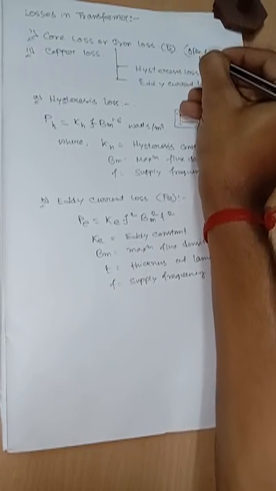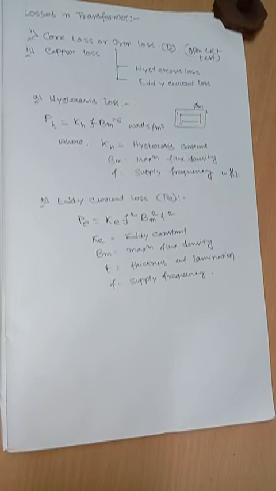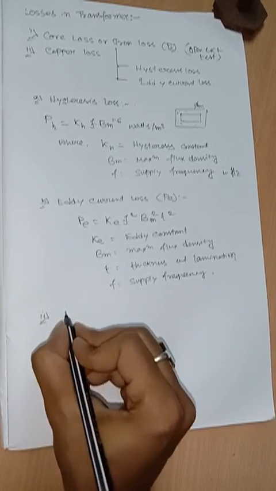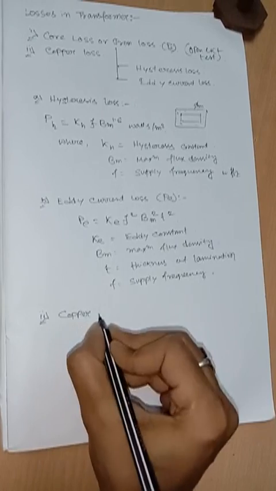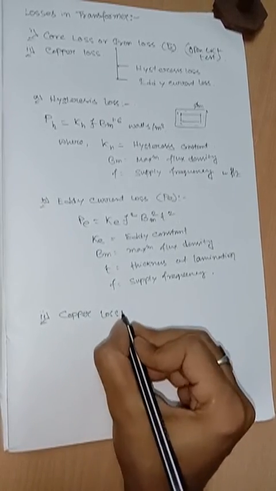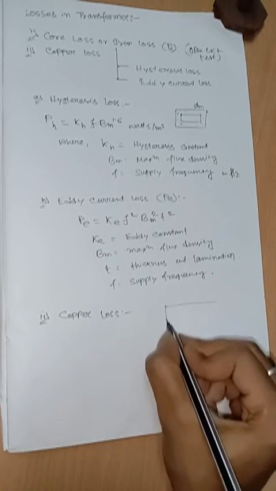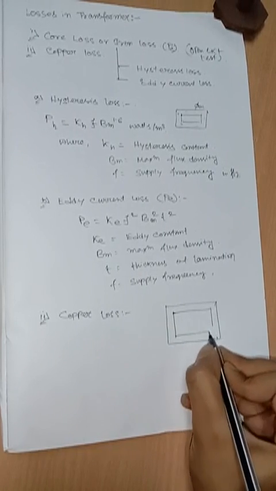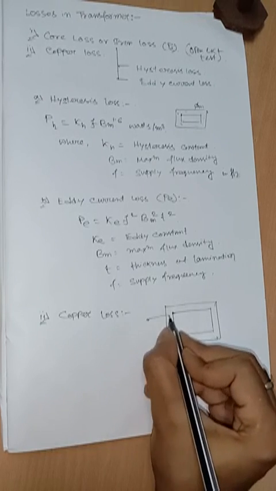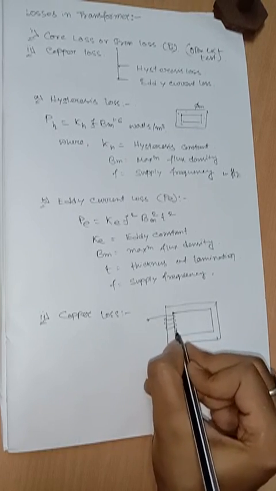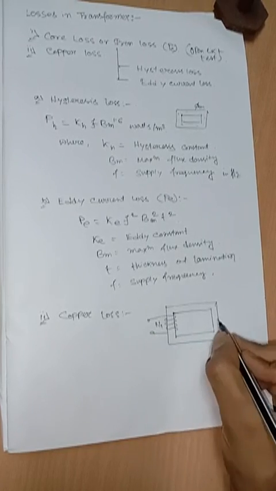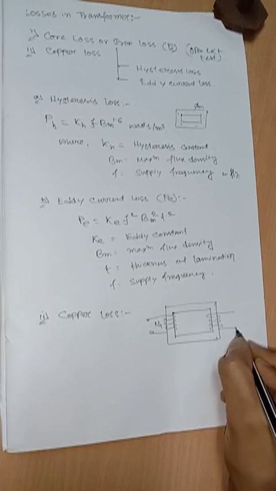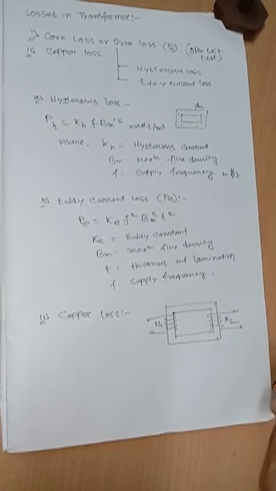Now we describe the copper loss. In a transformer core, on the primary side there are n1 number of turns, and on the secondary side there are n2 number of turns.